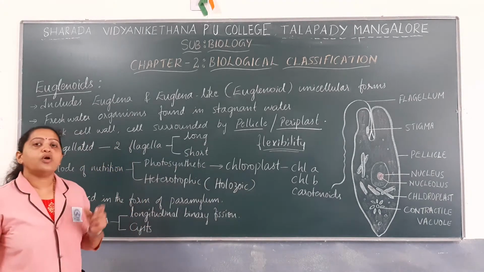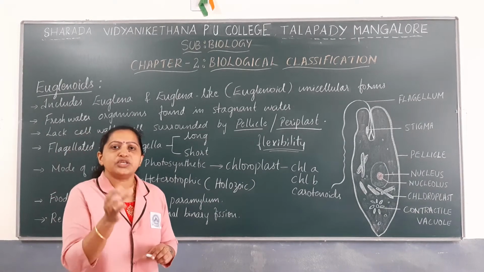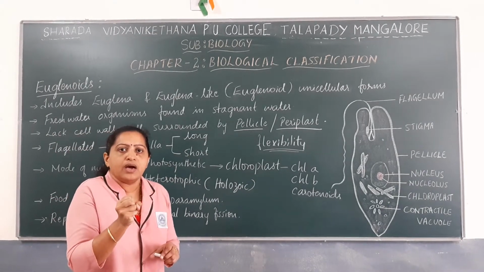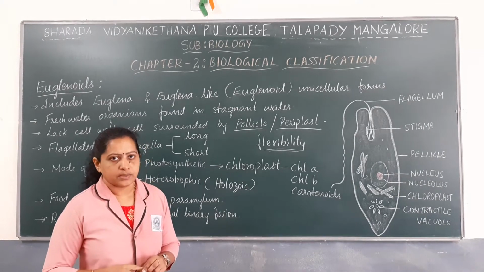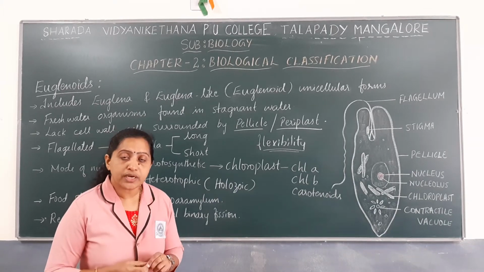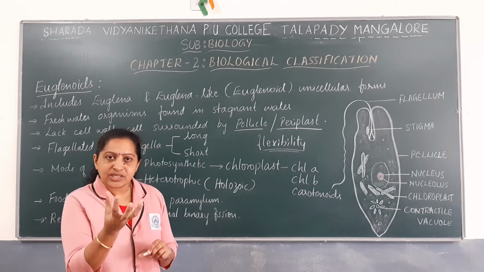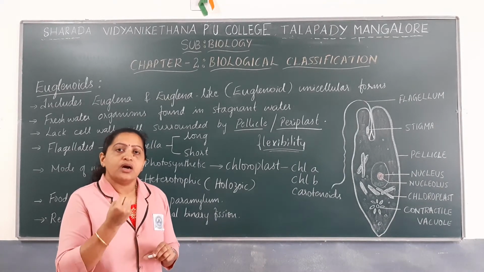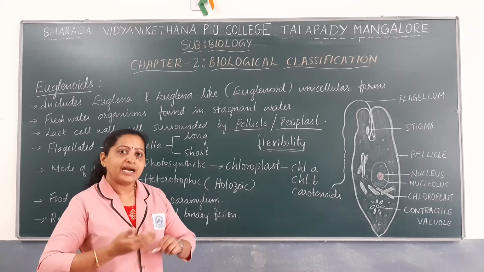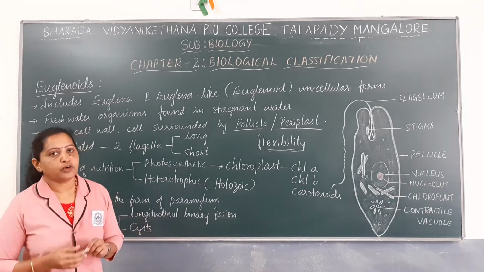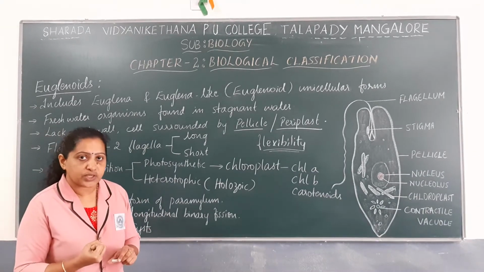During the holozoic mode of nutrition, these euglenoids engulf food particles or smaller organisms. They ingest smaller food particles or smaller organisms and digest what they have ingested.